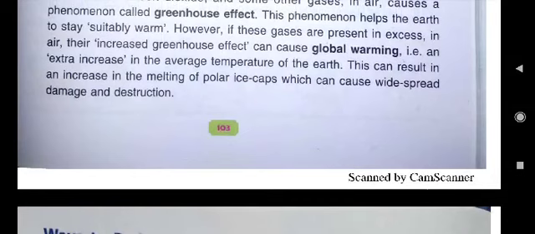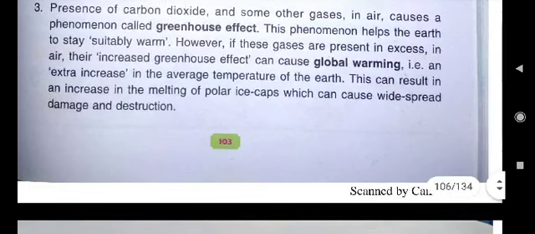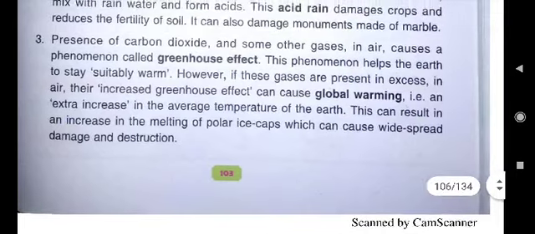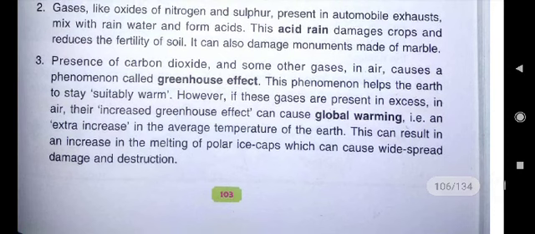So the answer will be, we should feel worried about global warming because it increases the average temperature of the earth. And if the temperature of the earth increases, then what will happen? It can result in melting of glaciers, which can cause widespread damage and destruction.